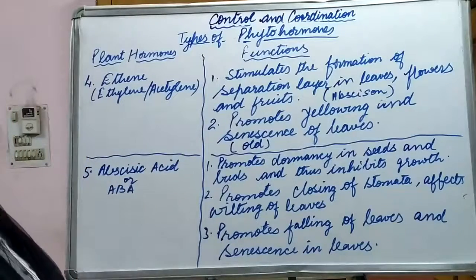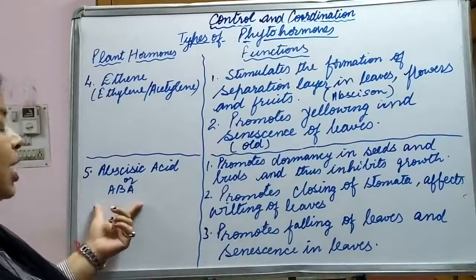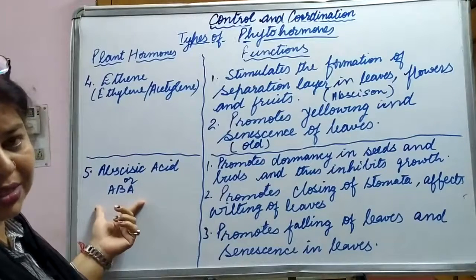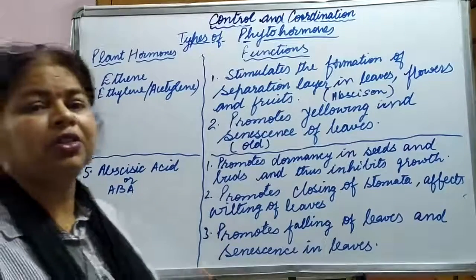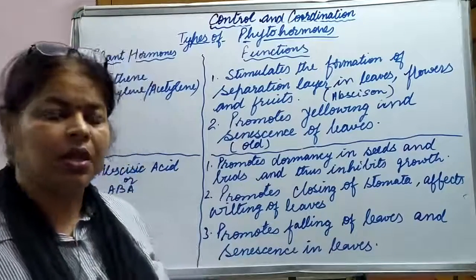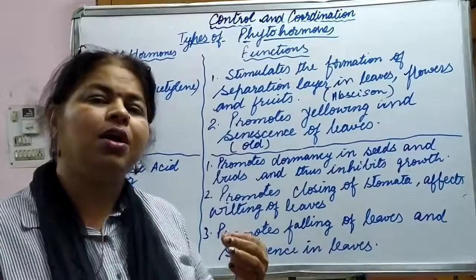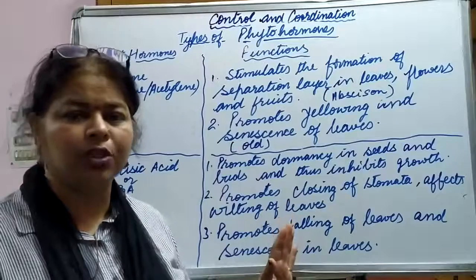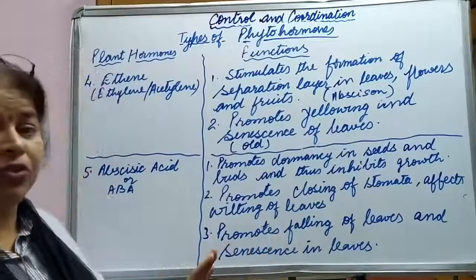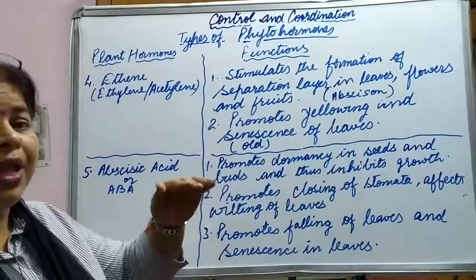Abscisic acid, or we also call it ABA. Now, what are the functions of abscisic acid? Again, it is also a growth retarder hormone. It does not induce any kind of growth in the plant or in different parts of the plant. It also inhibits the growth.